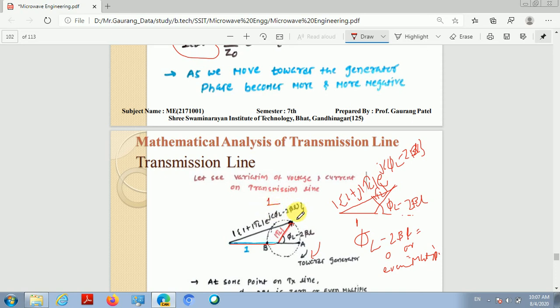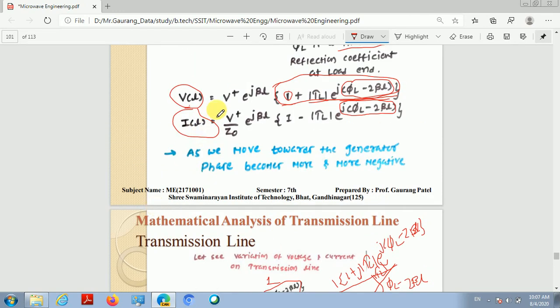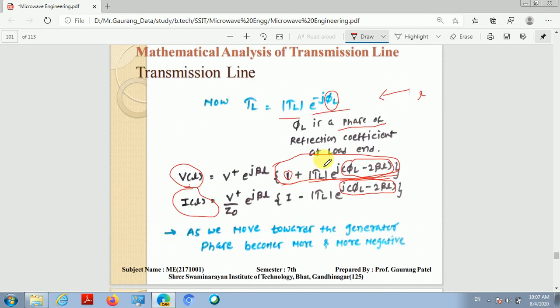मतलब जब φL minus 2βL 0 होगा या 2 पाई होगा, 4 पाई होगा, 6 पाई होगा, 8 पाई होगा, इस टाइम पे ये पूरा जो एक्सपोनेंशियल टर्म है वो 1 हो जाएगा, और ये 1 हो जाएगा, then the resultant amplitude on the transmission line, that is the voltage, becomes 1 plus the magnitude of gamma L.